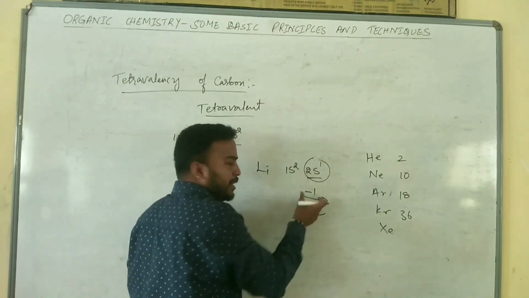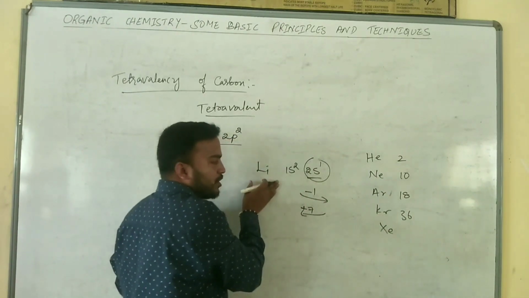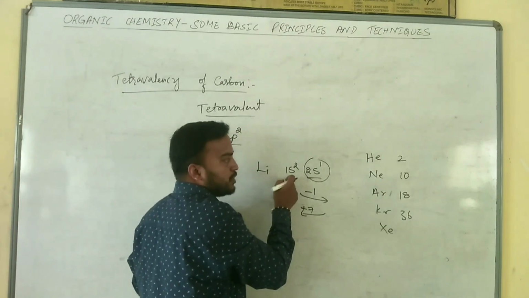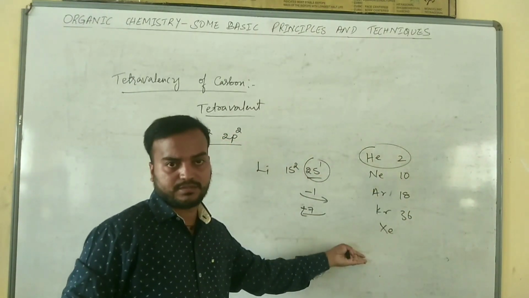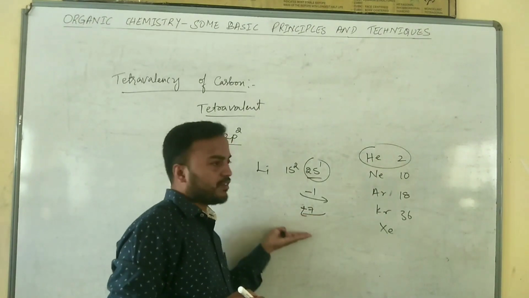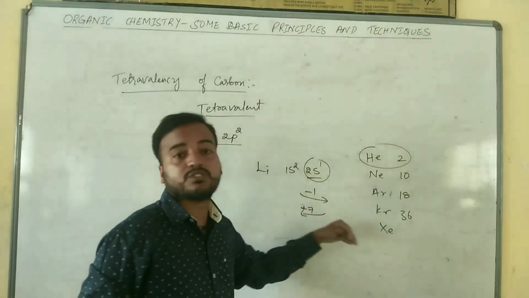So when it loses one electron, the electronic configuration becomes 1s2, which is nothing but helium configuration. Helium is an inert gas. So instead of gaining 7 electrons, lithium easily loses 1 electron.